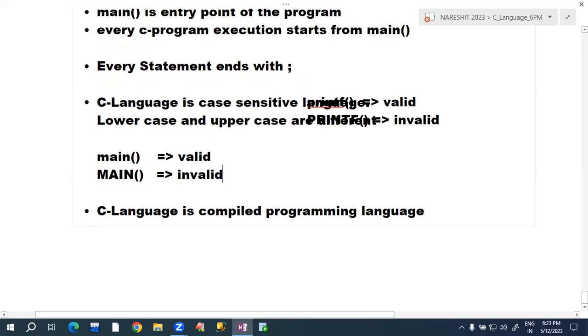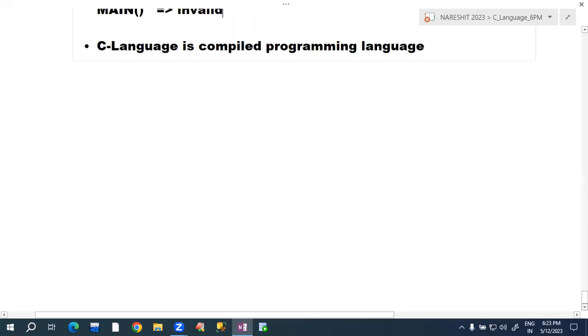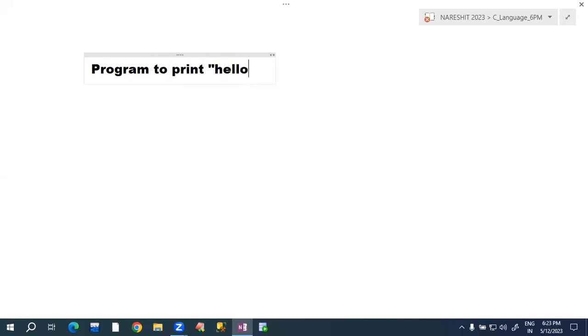In the previous session, we have written the first program in C language. That was a program to print hello on the output screen.